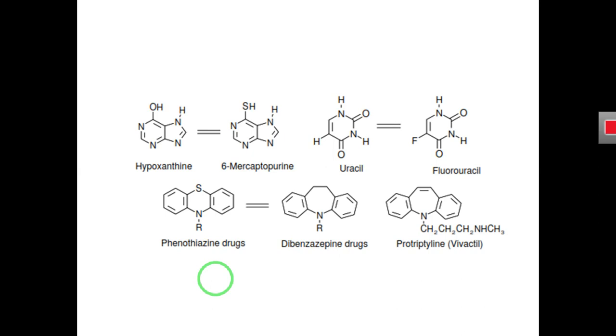And what is the parent molecule? The parent molecule is the naive molecule. You can say a naive molecule means the molecule, drug, or compound in which you did not make any change.